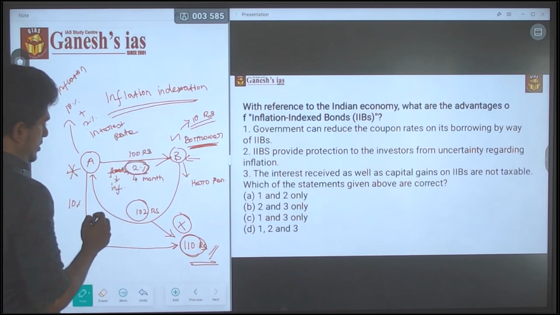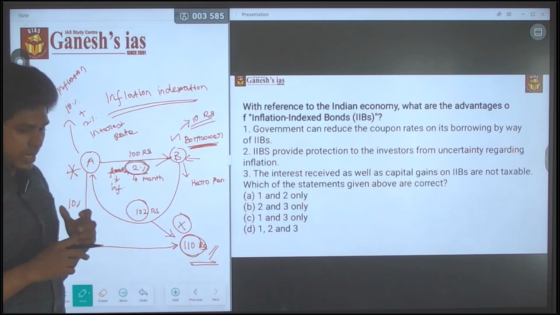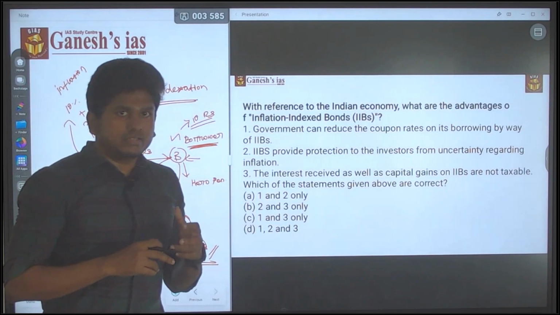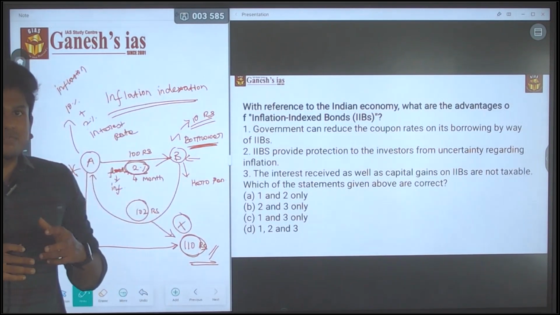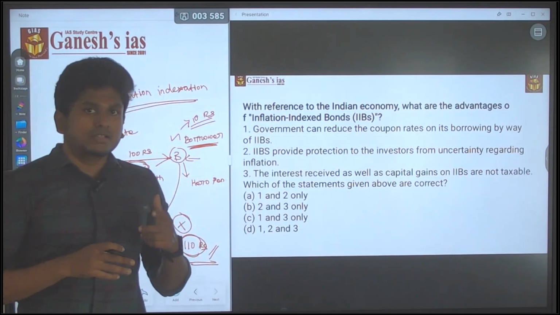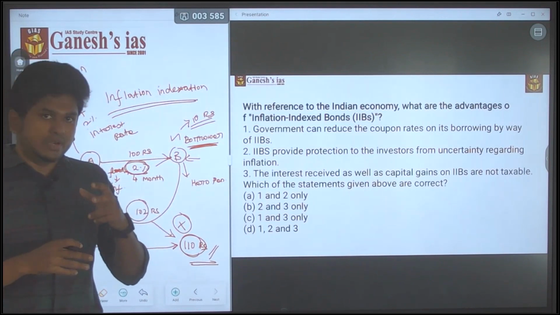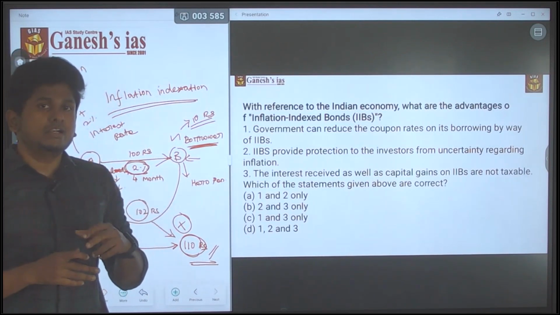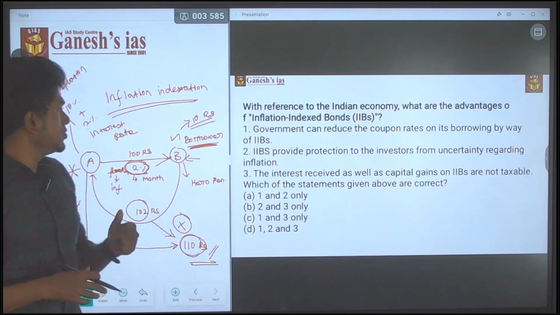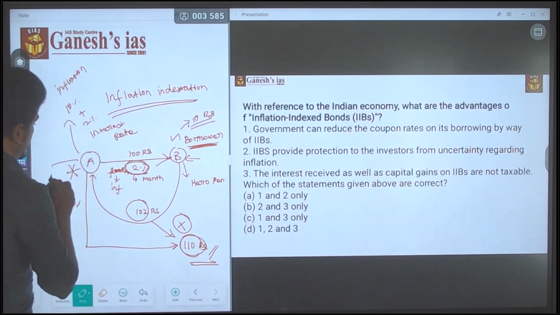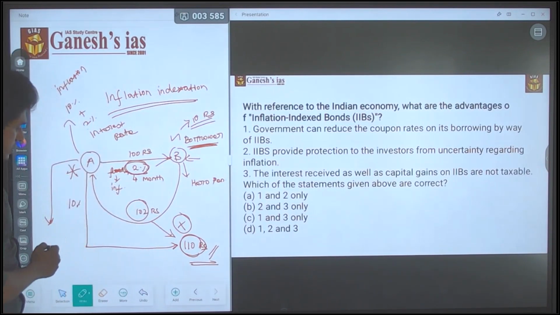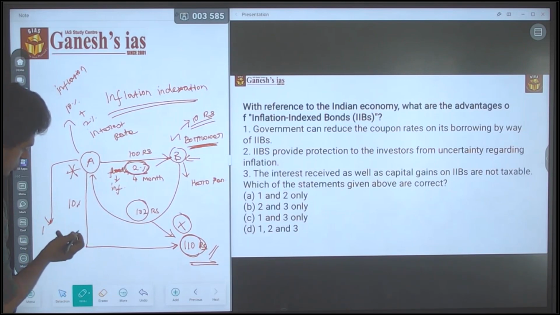So if A lends money at an interest rate made on inflation indexation, then B has to return the money as 112 rupees. If the interest rate is indexed for inflation, the borrower has to repay 112 rupees, which means 10 rupees for the inflation and 2 rupees for the interest rate.